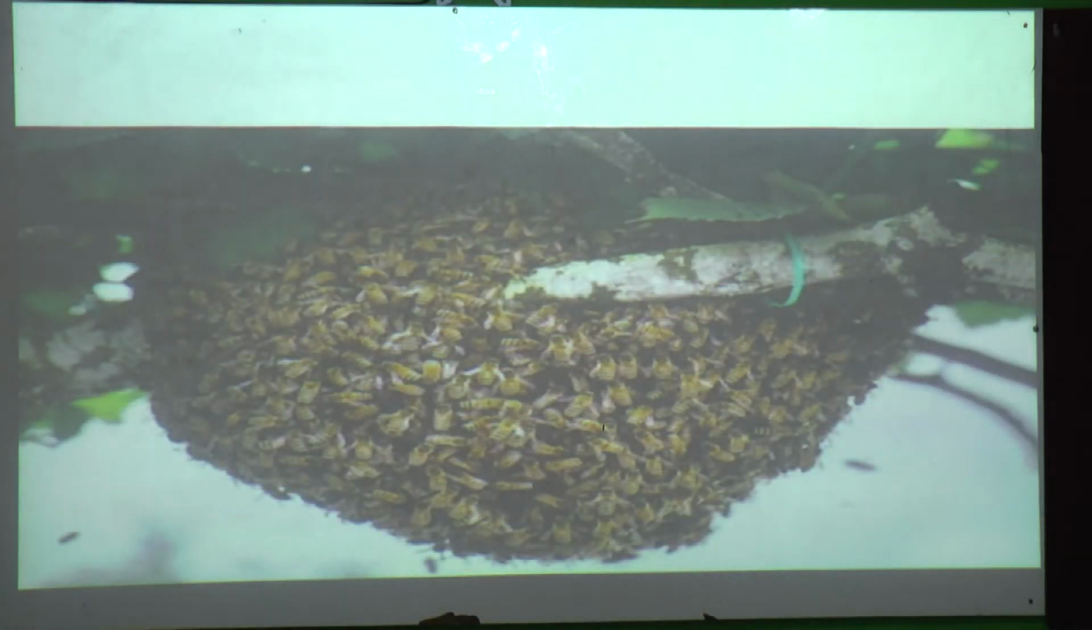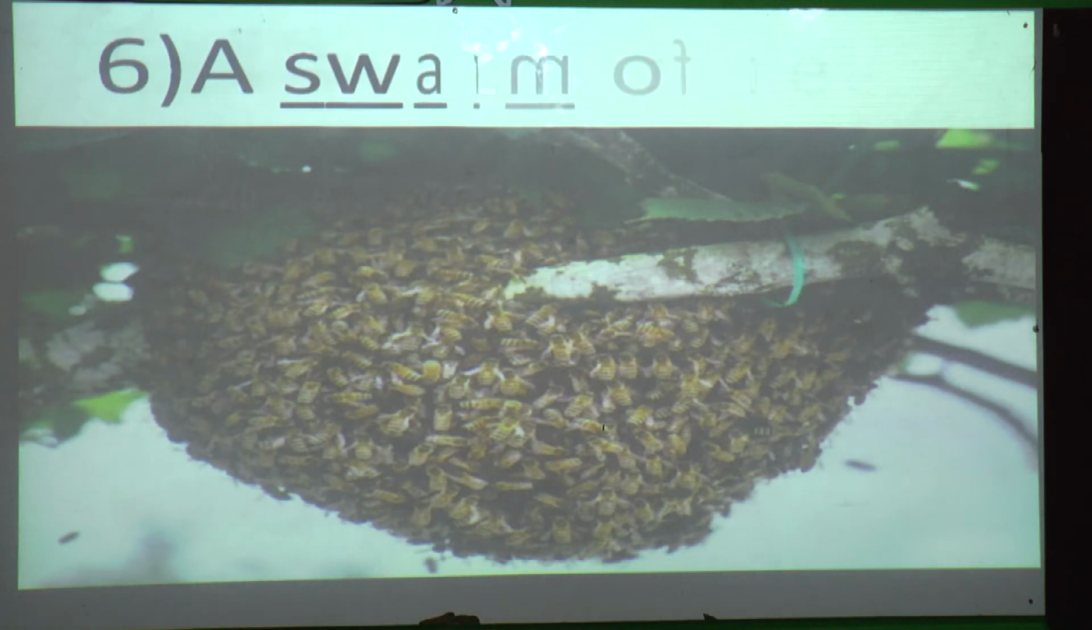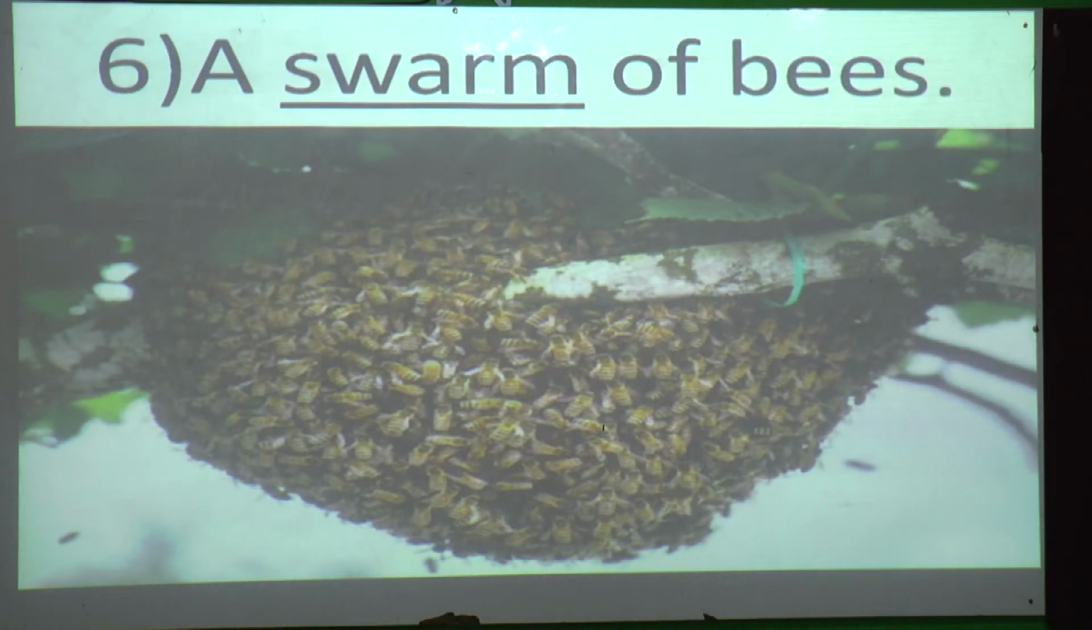What are these? Yes, bees are there. Yes or no? So this group of bees is also given one name, and that is called a swarm of bees. What is that? A swarm of bees. Again I will repeat. We will say a swarm of bees. We are not going to say a group of bees.